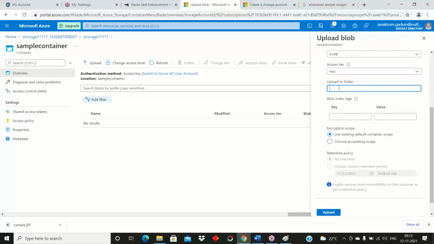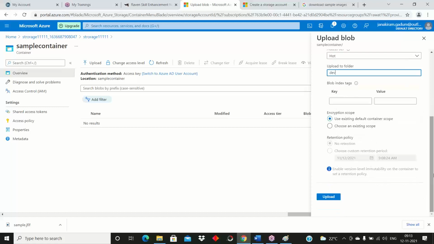Suppose you want to create one folder inside of the container for blob service. You want to maintain some folder. Suppose I am creating one dev folder. Whatever file I choose, that file is stored inside of the dev folder. So just upload.